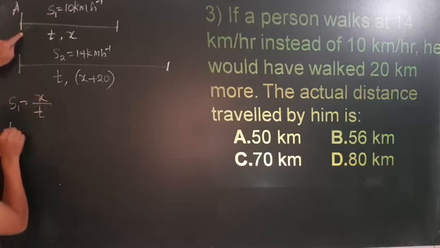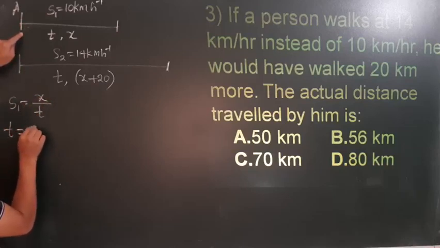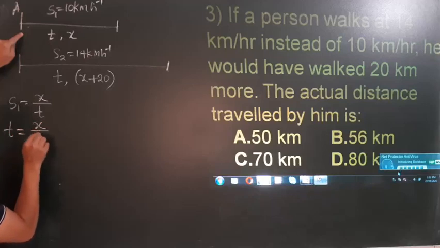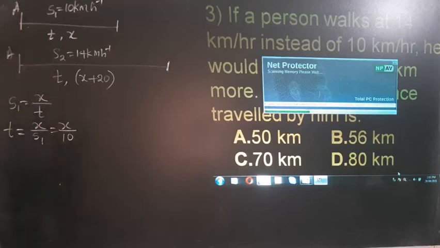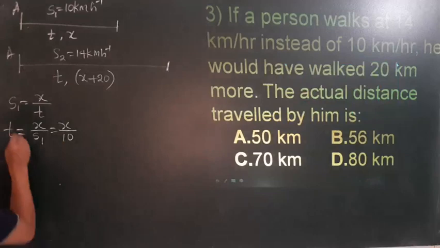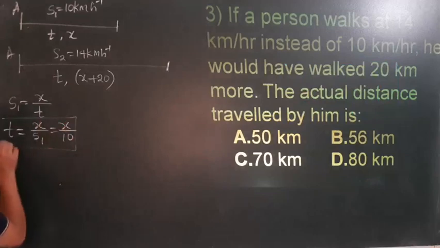Therefore time is same here, so it becomes x divided by S1. S1 is 10. So this is one equation.